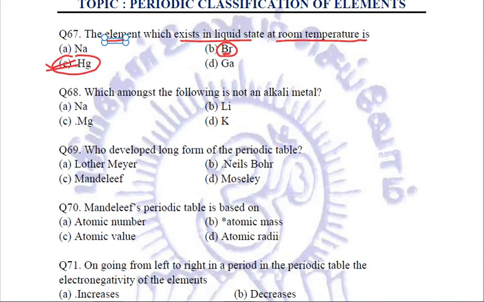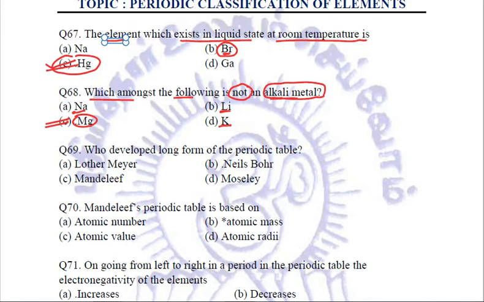Next, which amongst the following is not an alkali metal? What are alkali metals? Alkali metals are the metals belonging to the group 1 of the periodic table, and those are lithium, sodium, potassium, rubidium and cesium. Magnesium does not belong to the group 1, it belongs to group 2, and that is why it is not an alkali metal, and that is why we are going to mark C to be our right answer.